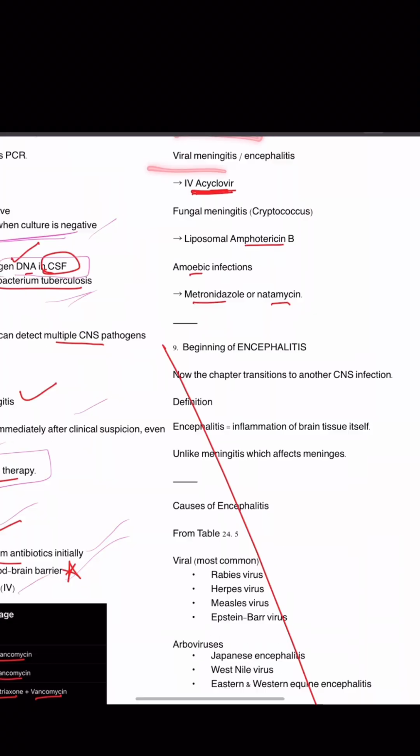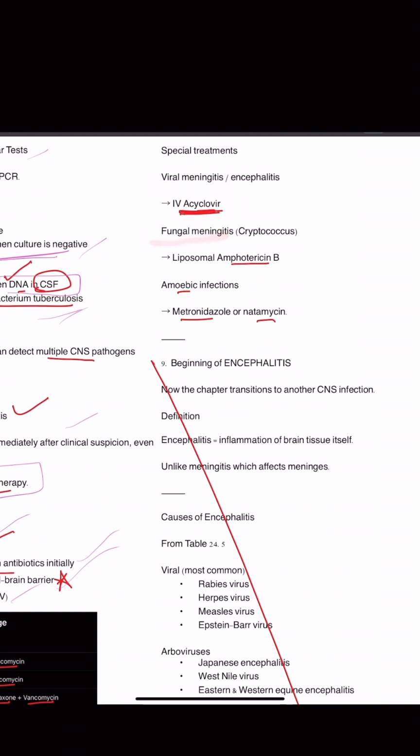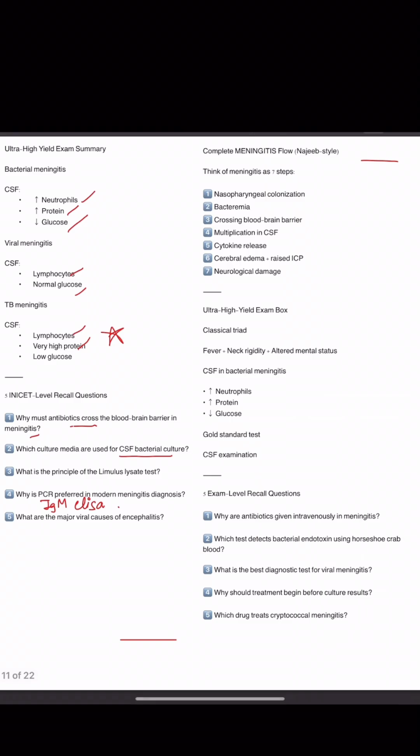Okay. Special treatments for viral meningitis or encephalitis: if it is viral, then acyclovir by IV. Fungal meningitis, liposomal amphotericin B. And if an amoebic infection is there, then give metronidazole or natamycin. Fine. Now, bacterial meningitis, we saw CSF findings.